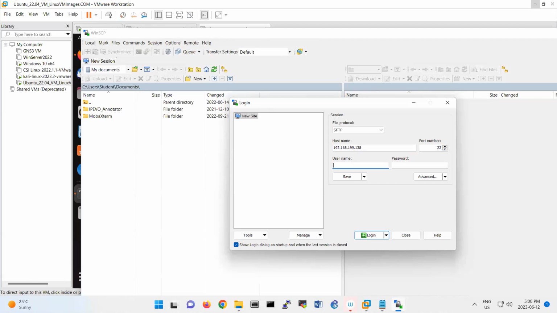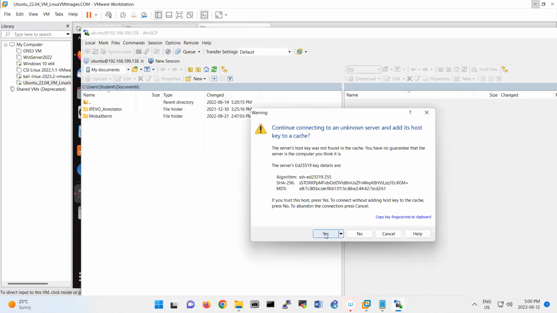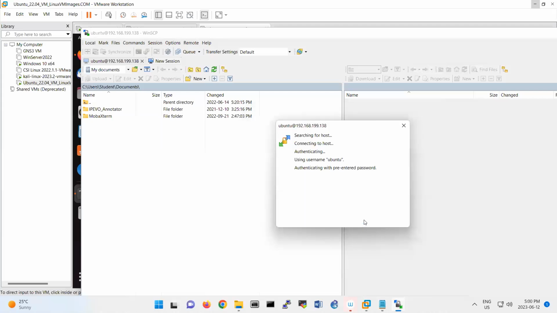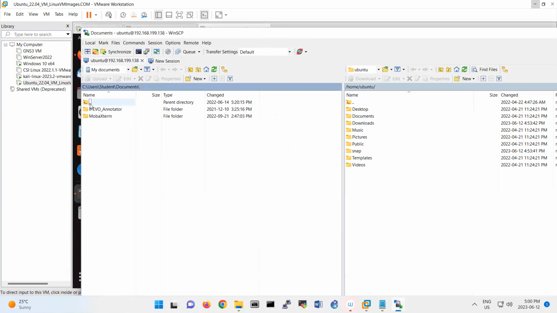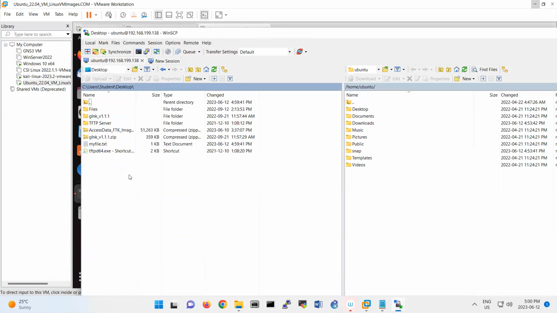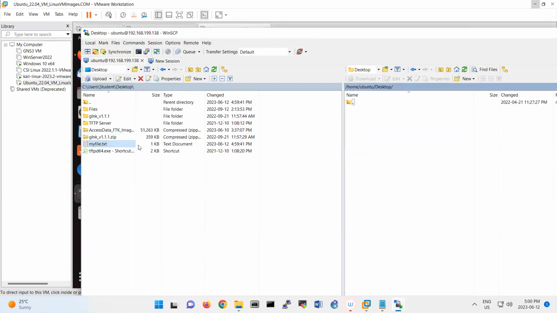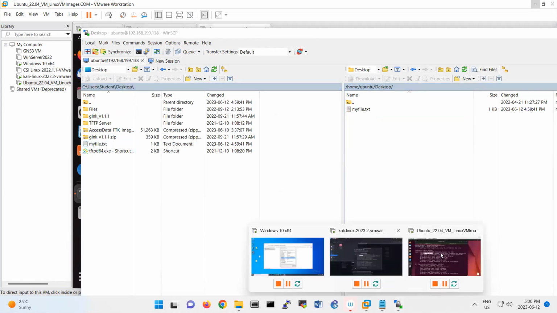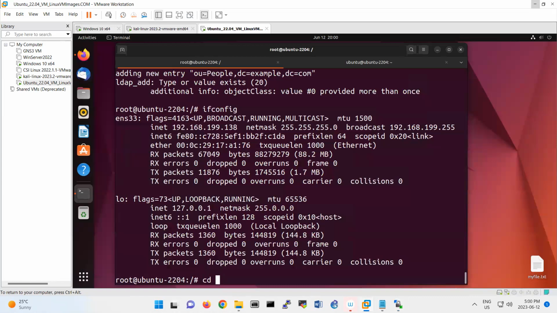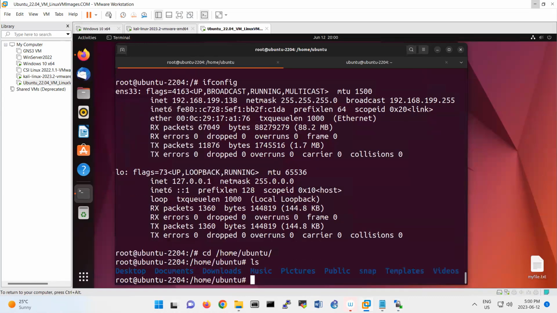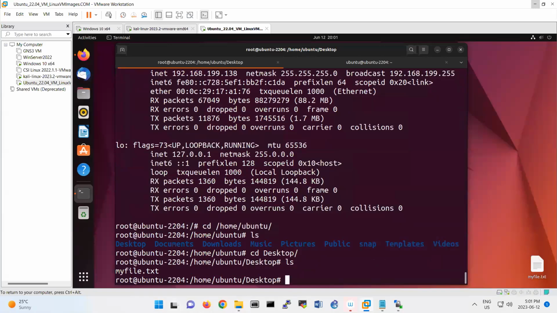192.168.199.138. Ubuntu. Okay. All right, so then where is my file? My file is under here. I'm going to paste it under my desktop, for example. There you go. So I should have that file: cd /home/ubuntu, cd Desktop. Okay, so that's my file.